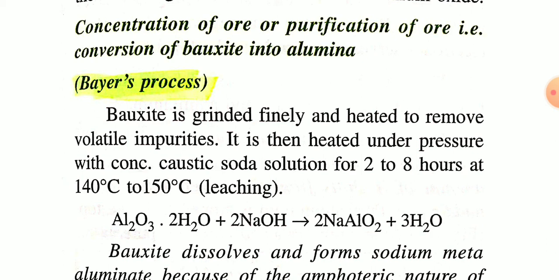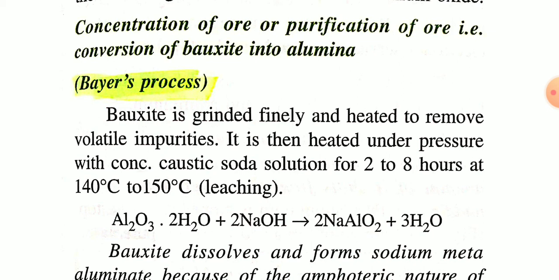After that, bauxite is heated under pressure with concentrated caustic soda, that is with concentrated NaOH solution, for 2 to 8 hours at 140 degrees Celsius to 150 degrees Celsius. And this entire process is known as leaching. Leaching is the chemical process of concentration of ore. So in Bayer's process, bauxite is concentrated using concentrated sodium hydroxide caustic soda solution.